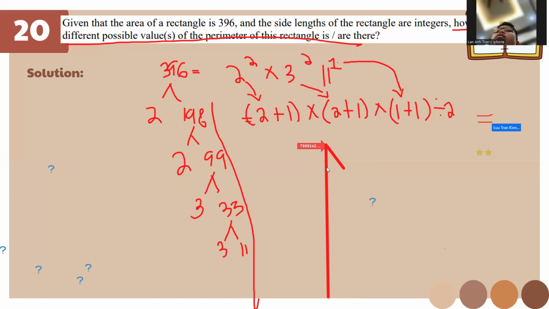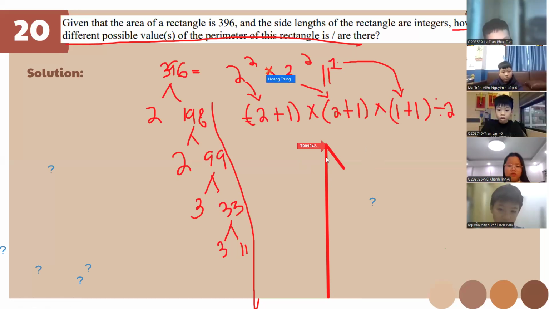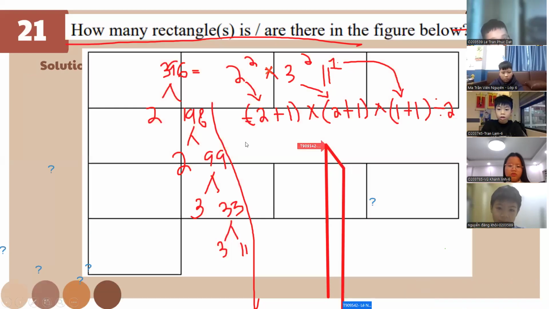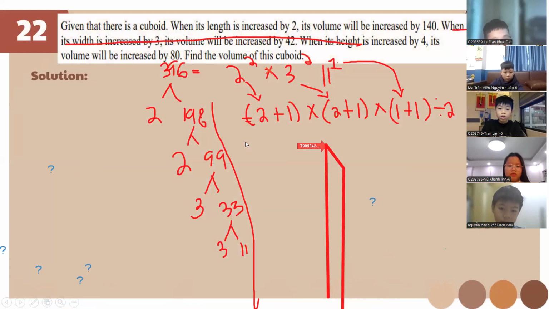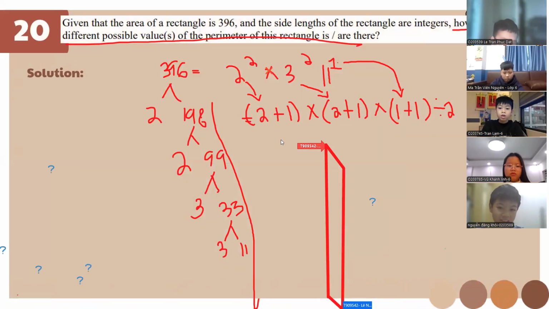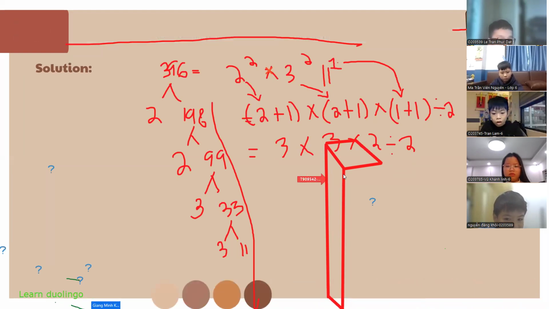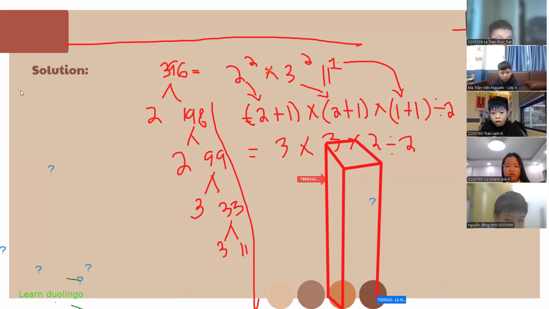Please do not annotate, class. Oh, rectangle is easy. For this one, it's going to be 3 times 3 times 2 divided by 2. So please do not annotate. Who is that? Okay, you're disrupting the class now.